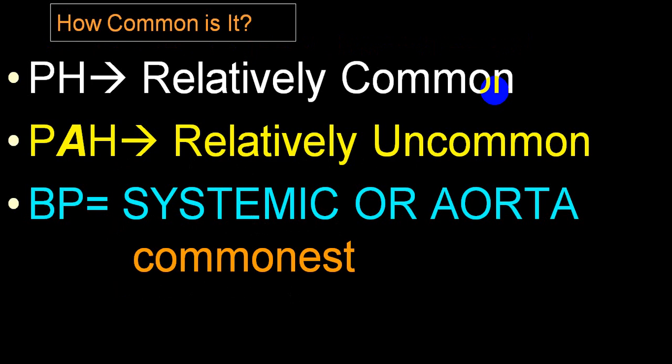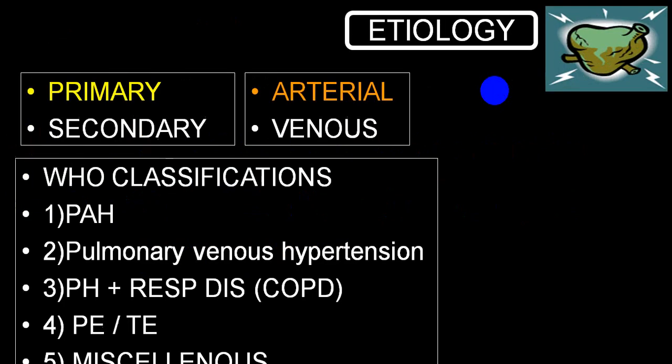So there are three common words which are utilized. Pulmonary hypertension is relatively very common, but when you use the word pulmonary arterial, usually it is not a common word which is being utilized. It is relatively uncommon. When you measure blood pressure, it is parallel to systemic. We call it a systemic or aorta pressure. Once in a while you can come across that level.